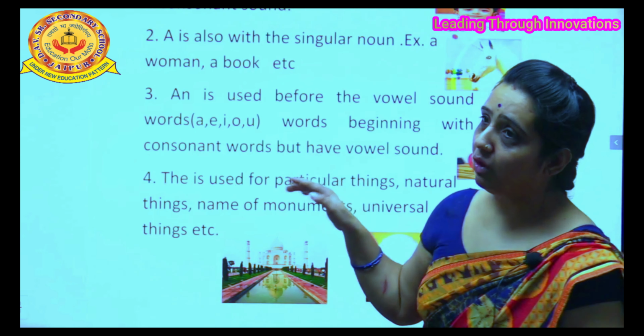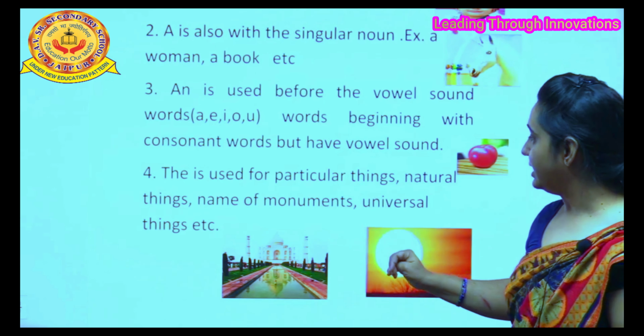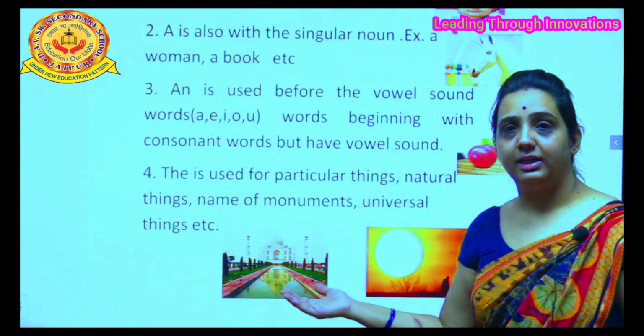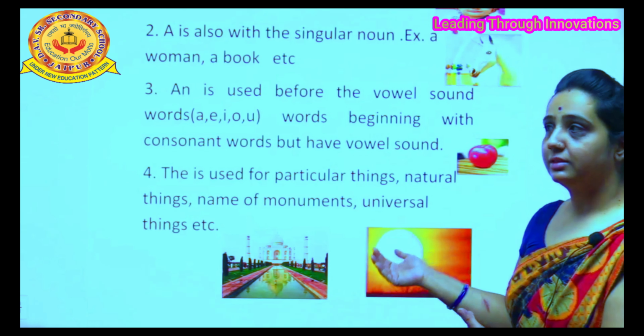Now, the is used for particular things, natural things, names of monuments, universal things, etc. For example, universal things are planets, the earth, names of planets, stars, the moon, the sun. They are all natural things and universal things, so we use the there.